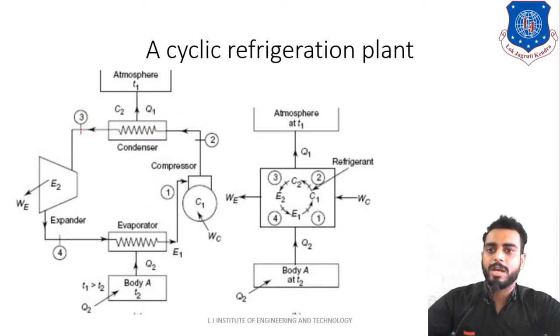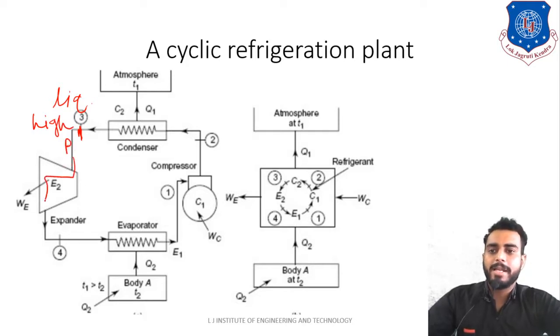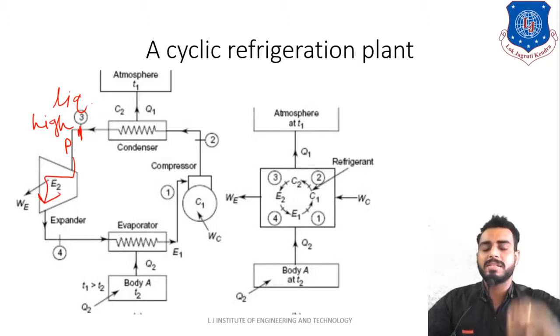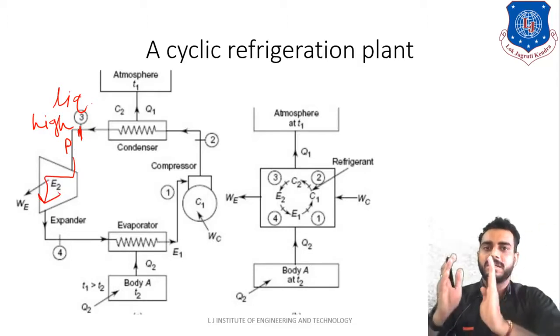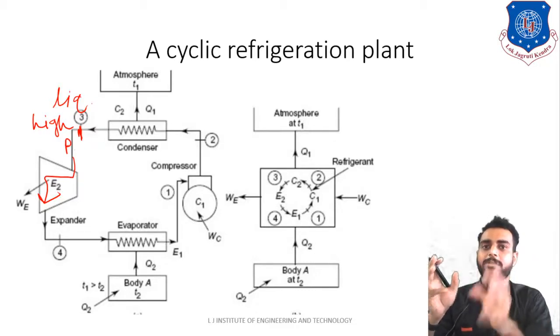So we have reached up to this point, right? Point number 3. So what will happen at point number 3? You have liquid refrigerant. Now this liquid refrigerant is having high pressure, right? High pressure. So what will happen? We are expanding it. Now sir, what is the meaning of expansion? So recall the piston cylinder arrangement. If the piston is traveling toward the outlet center, then the gas inside it will experience what?